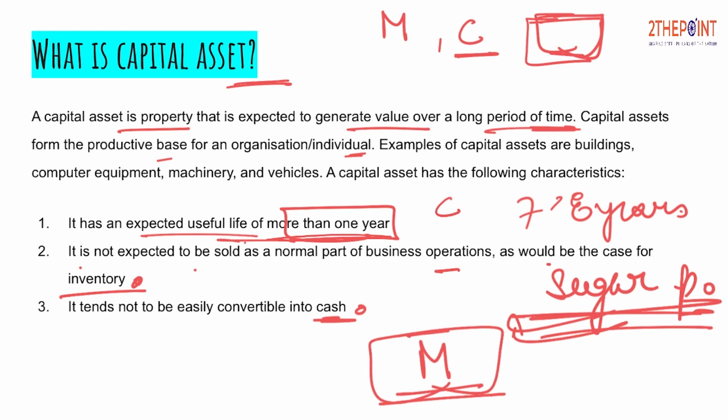So capital assets are not readily convertible into cash, as in the case of land also. You must have heard that it is not easy to sell a piece of land. There are many formalities, and it takes time to find a suitable buyer with whom you can negotiate. So these are certain characteristics of a capital asset.